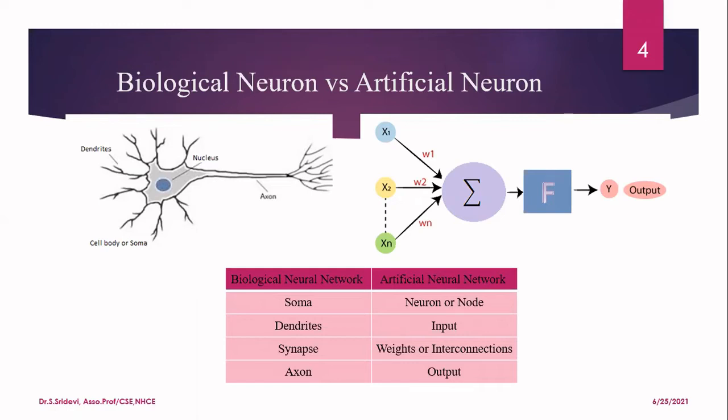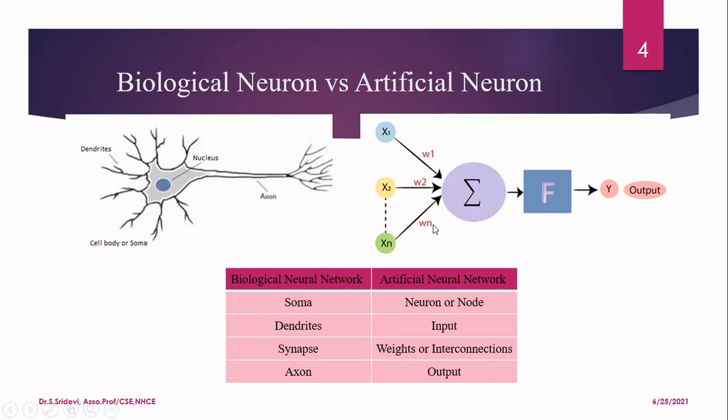With the help of that only, I'm going to identify. So we have weights for every feature. For the feature X1, we have the weight as W1, X2 is W2, and so on. Then we have the soma, which is going to perform the computation. Similarly, here we have the neuron or otherwise the node. This is similar to soma. What we are doing here, you can see, is summation. That means when I receive the input, I'll apply the weight value to that input, find the sum of all these things, and finally, I'll get the combined value.